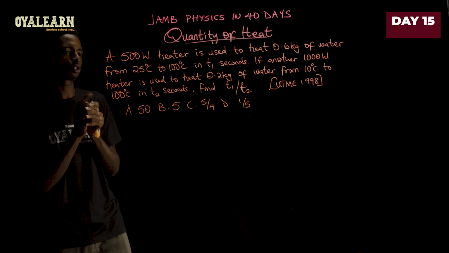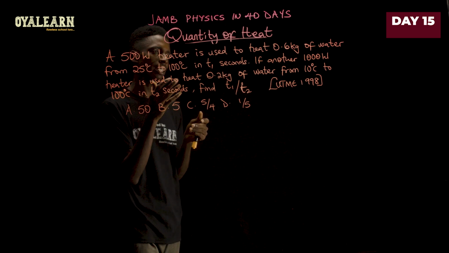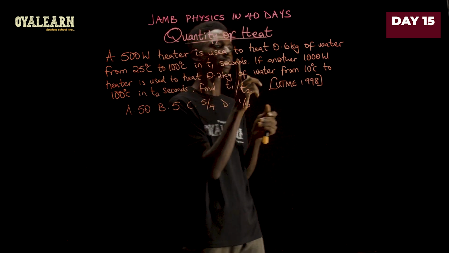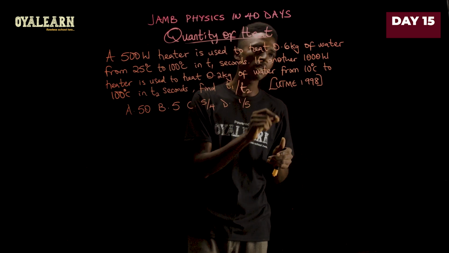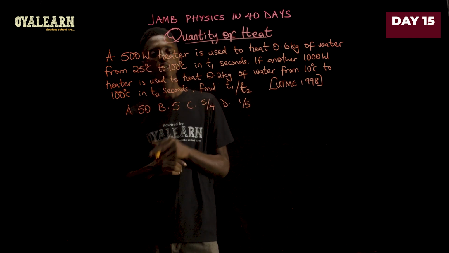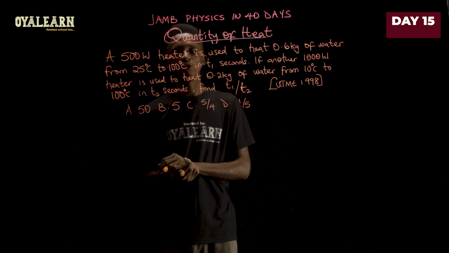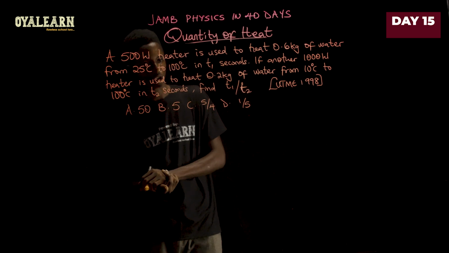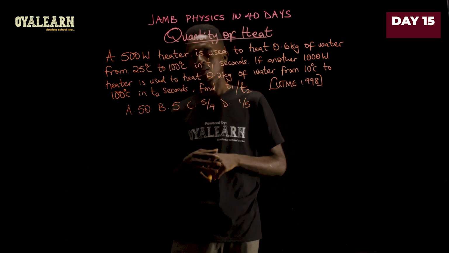In this question, we're told that a 500 watt heater is used to heat 0.6 kilograms of water from 25 degrees Celsius to 100 degrees Celsius in T1 seconds.